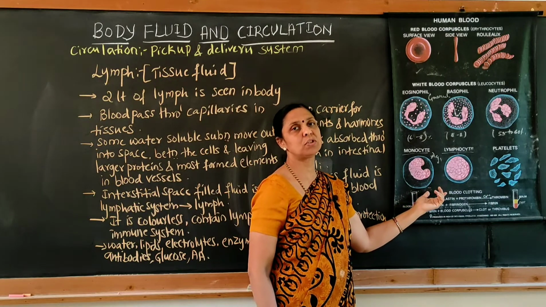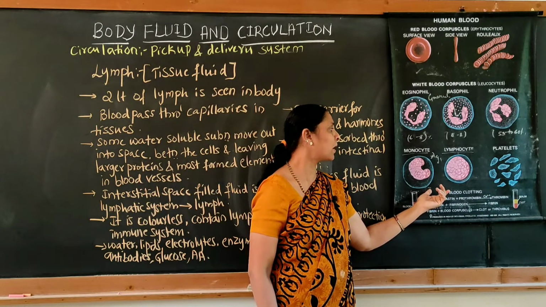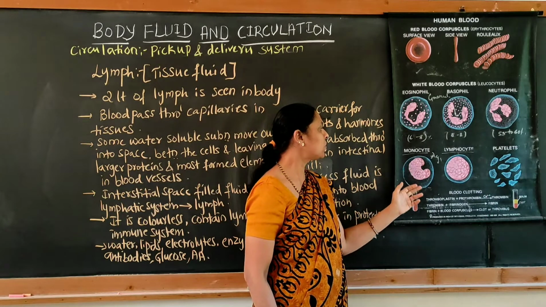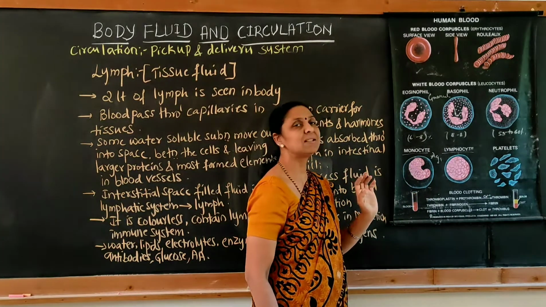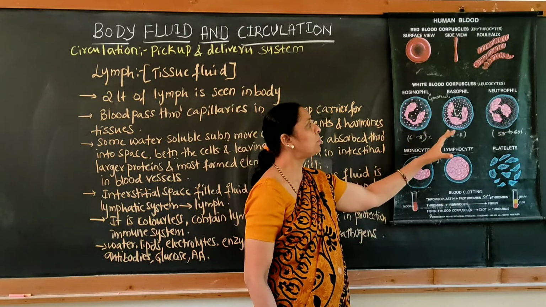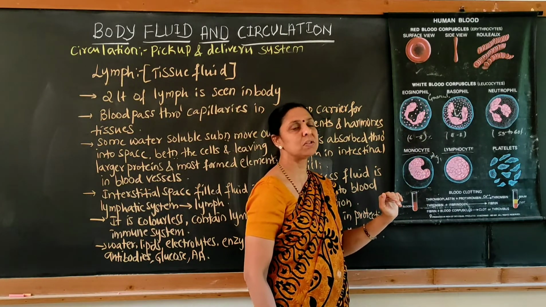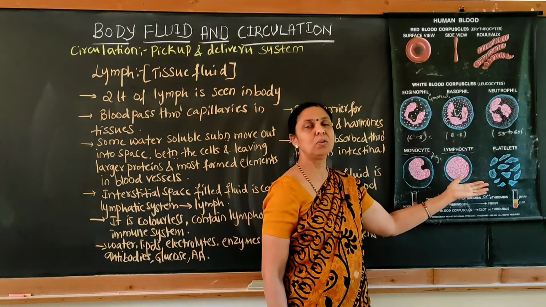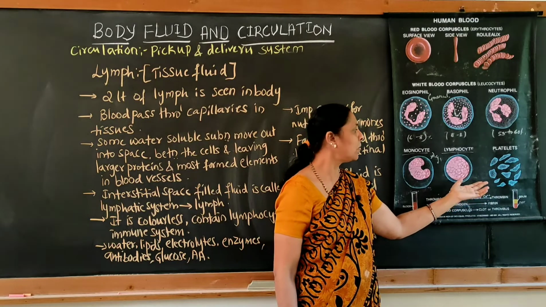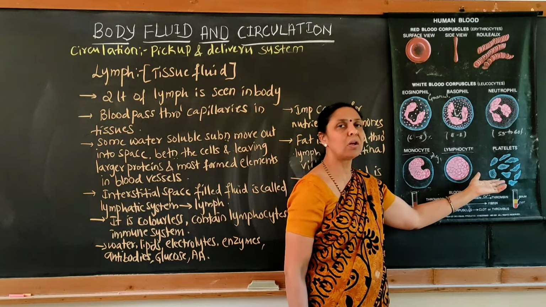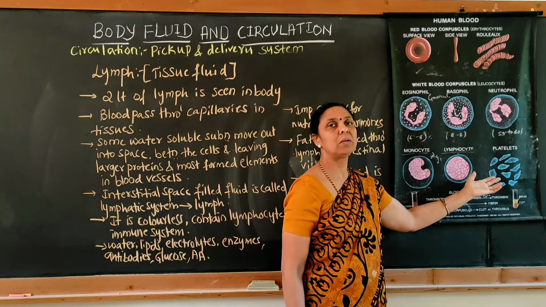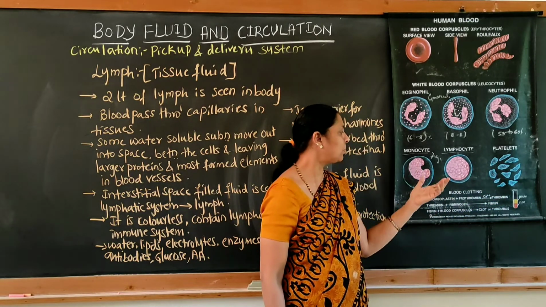So lymphocytes, which play an important role in the defense mechanism, usually have an oval nucleus, but in the case of monocytes we can see a bean-shaped nucleus. Okay. So this is about the different shapes of the WBC. And platelets, as you know, are scattered and irregular in shape, and they are also enucleated, they don't contain a nucleus. Okay, the main function of the platelets is that they help in clotting.